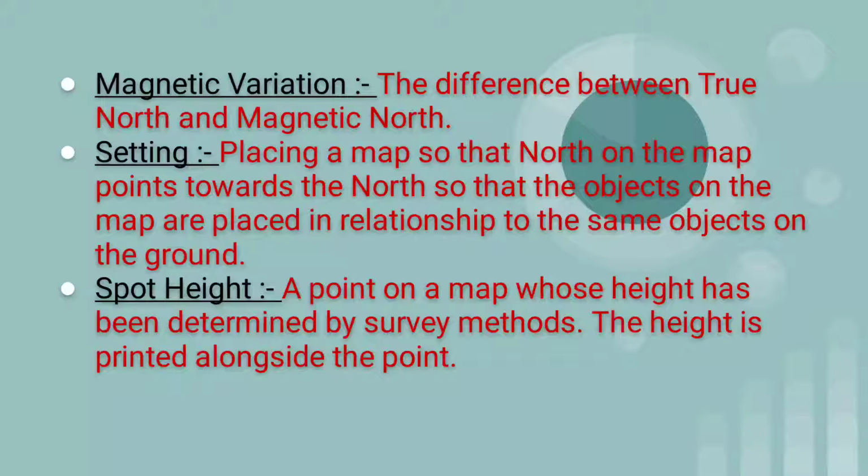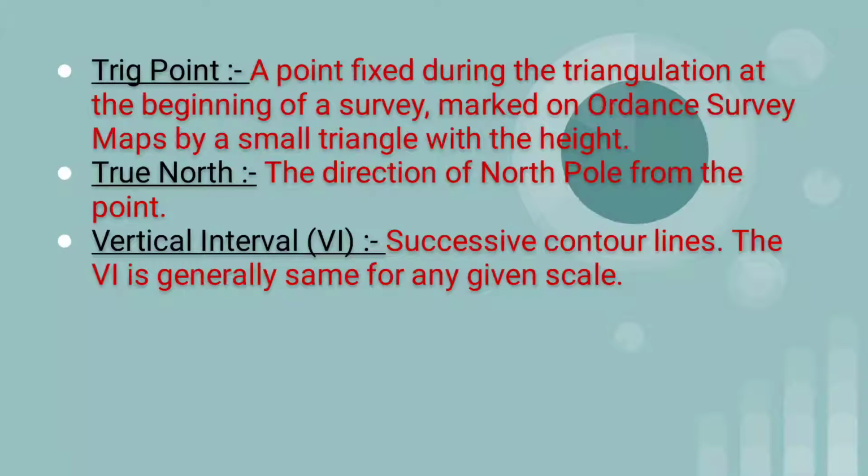Setting: placing a map so that the north on the map points towards the north, so that the objects on the map are placed in relationship to the same objects on the ground. Spot height: a point on a map whose height has been determined by survey methods. The height is printed alongside the point. Trig point: a point fixed during the triangulation at the beginning of a survey, marked on an Ordnance Survey map by a small triangle with the height.